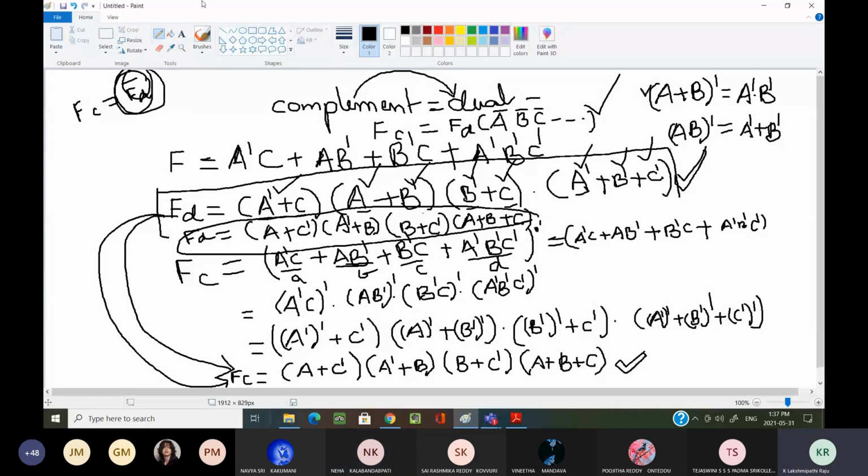Okay, that means the relationship between the complement and dual is this. Suppose you have the dual function FD. In order to get FC, what you have to do is complement each and every variable that is there in the dual function. Then the final expression you get after complementing each and every variable is the complement of the given function.